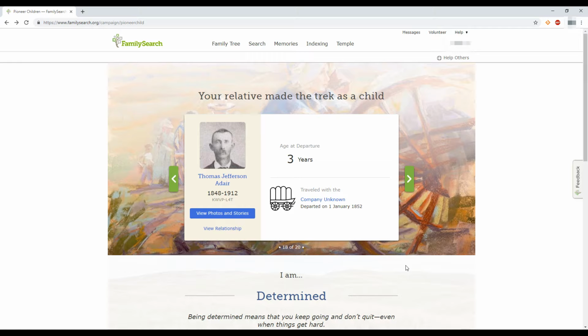So yeah, this is actually just the Pioneer Children's page on FamilySearch. They actually do have a Pioneer page where it's like literally everybody. And it goes through adults and children who left to go to the West. I've done a video on that, and I will leave that in the description box below. That way, if you want to learn about adult ancestors who left to the West and became pioneers, you can learn about those, and you don't have to learn just about the children. But it's good to learn about the children and the adults.